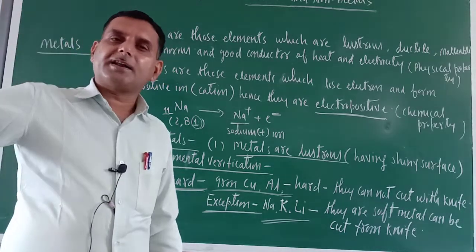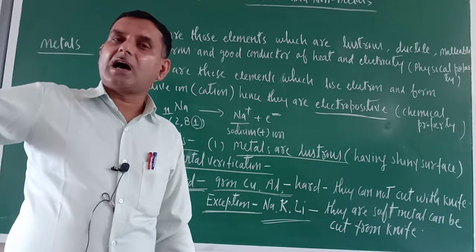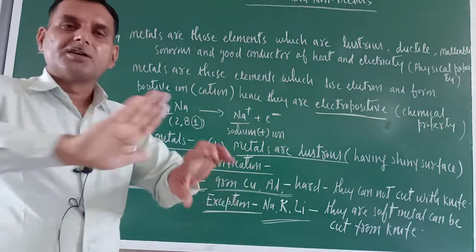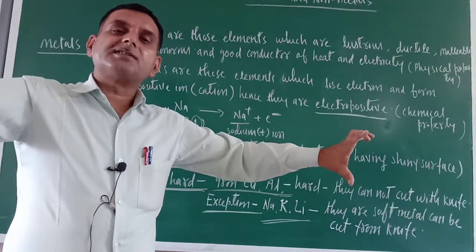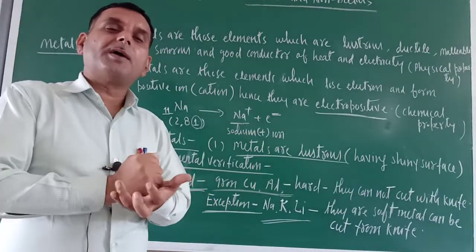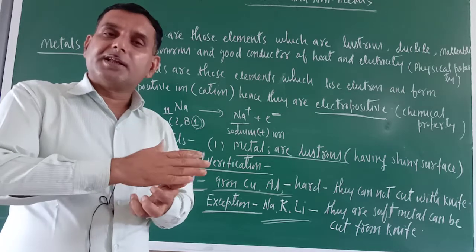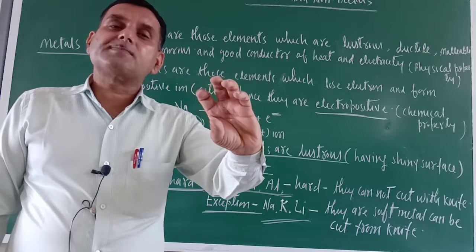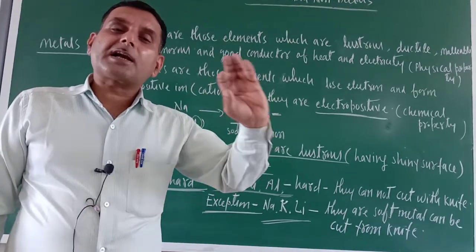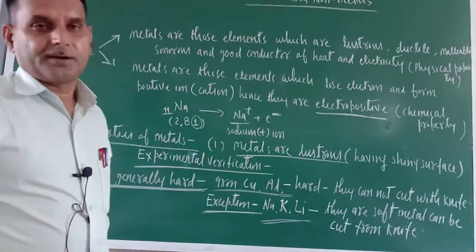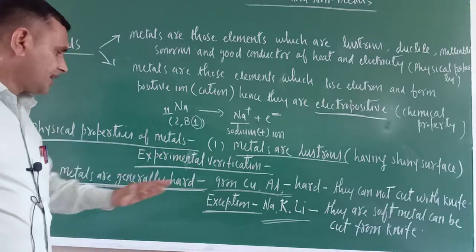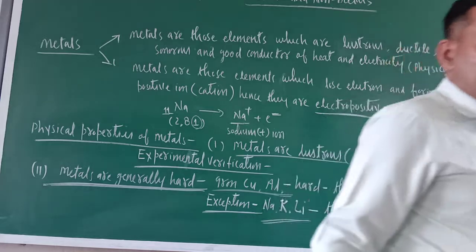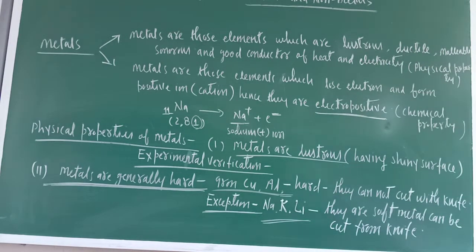If the size of the atoms is large, there is a large distance between the nucleus and the outermost shell, so the moment you cut or hammer, they will be flattened. But if their size is compact and small, they cannot be broken or cut. So these are two physical properties. The rest of the properties I will also teach one by one.